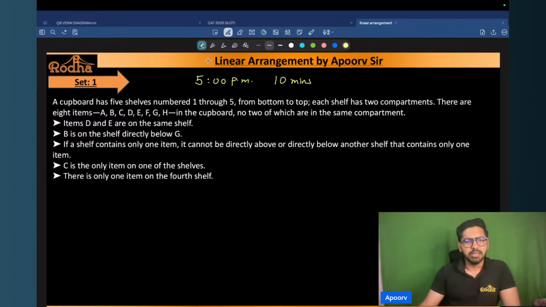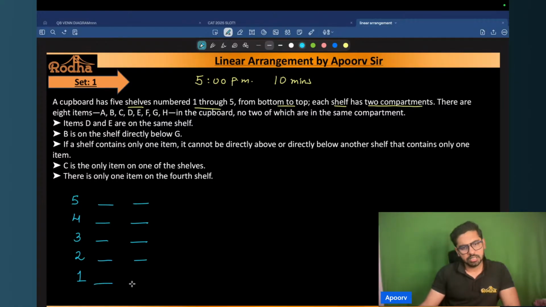So it says here a cupboard has five shelves numbered 1 to 5 from bottom to top. Each shelf has two compartments. All right, so I have five shelves here, let's say numbered 1 to 5 from bottom to top. So I say 1, 2, 3, 4, and 5. And each of the shelves has two compartments here. So I'll put in two compartments for each of the shelves here.